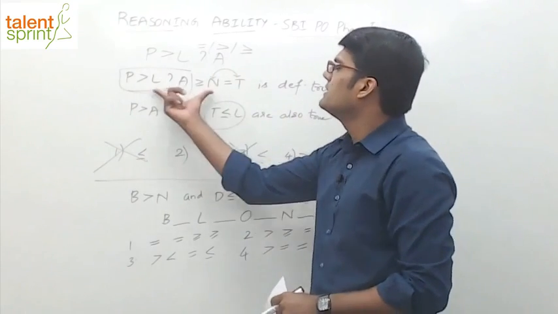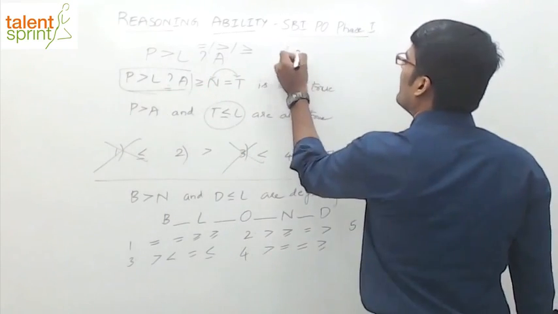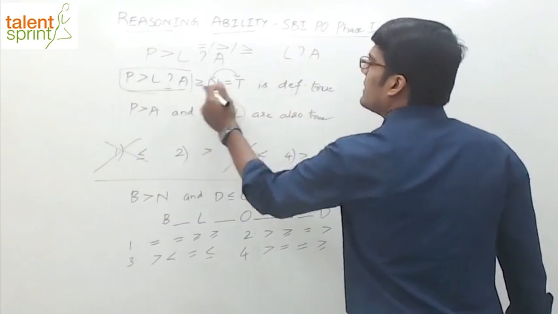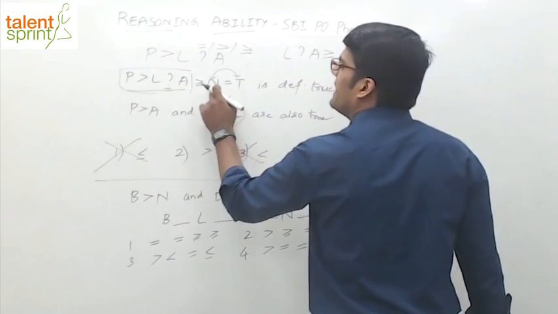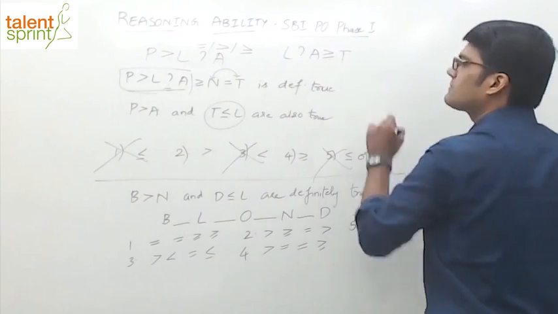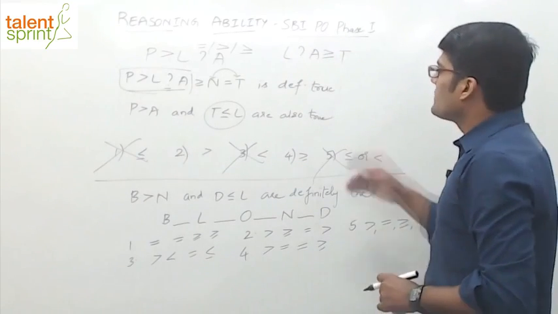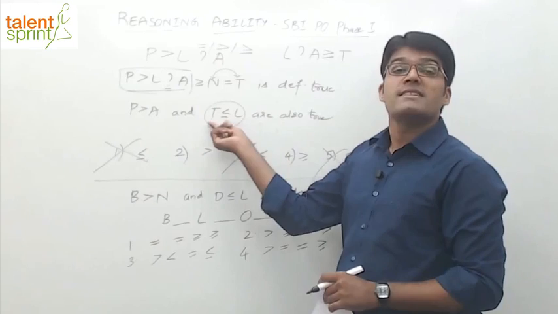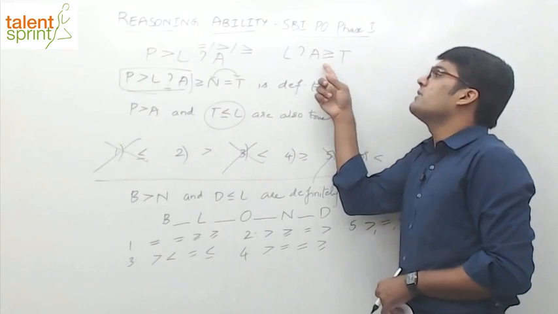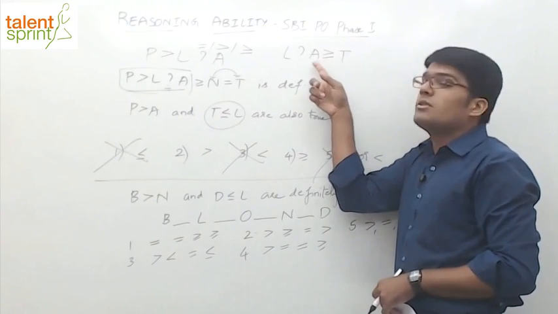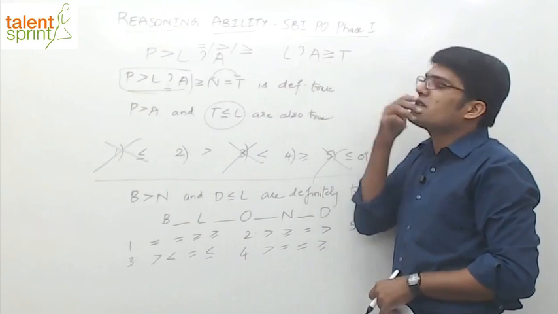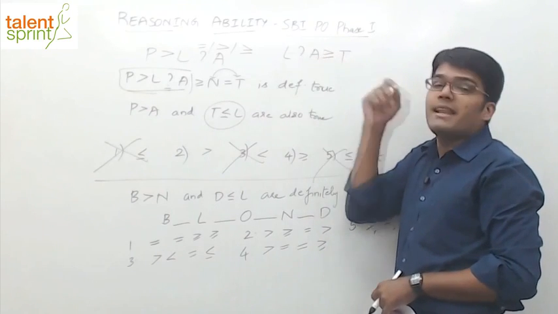Now, if you look at this part of the equation, what happens? L question mark A is greater than or equal to N actually, but I'm replacing N with T. Now, try to understand. We want T to be less than or equal to A. What should come in place of the question mark so that T is less than or equal to L?